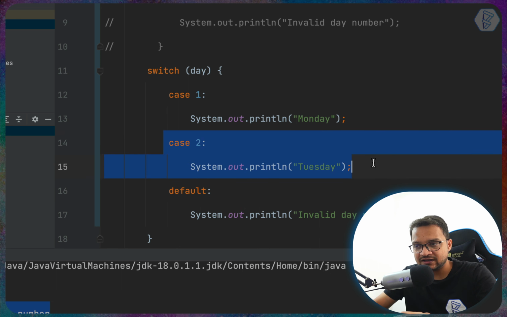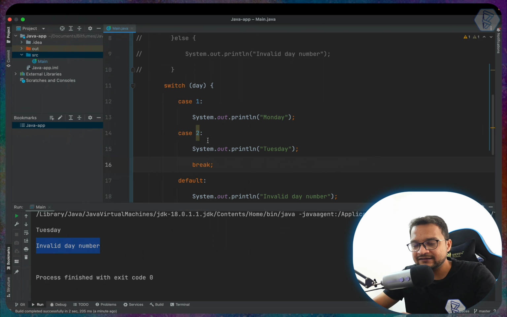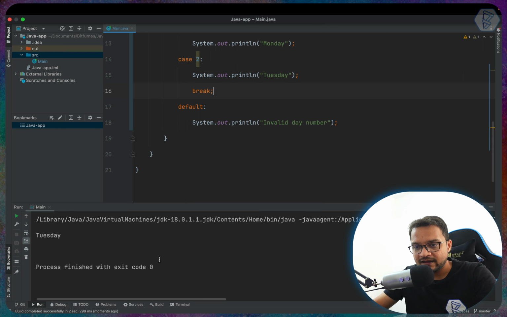once it matches any case, we need to break the switch at that point. So for this, we have a break keyword. If I say break, that means if Java moves inside this case statement in line number 15 and 16, then just after this, break the switch statement, do nothing after this, just stop it here. Cool. So let's run this one again and see what's going to happen. And this time we are just getting Tuesday, not getting invalid day.